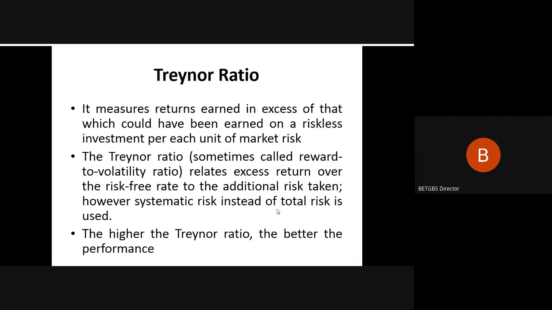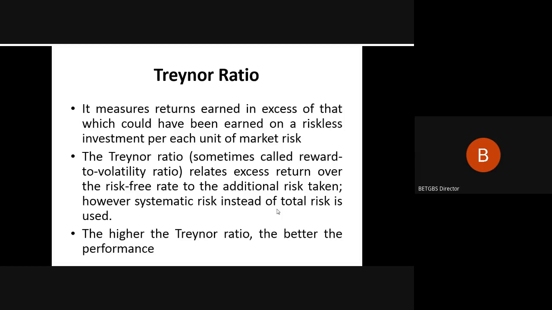So, what is it? The Treynor ratio measures returns earned in excess of that which could have been earned on a riskless investment per each unit of market risk. Market risk is nothing but your beta, and your Treynor ratio is going to consider your beta rather than the overall risk or the standard deviation.